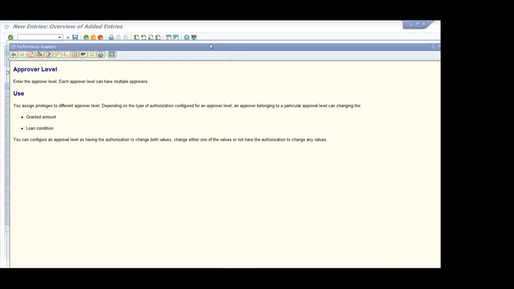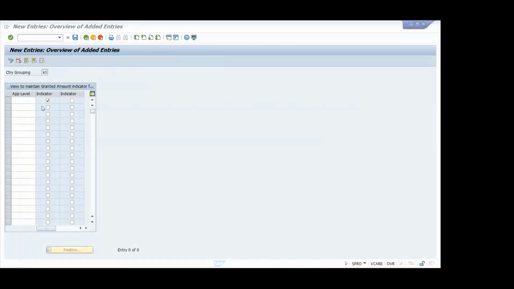So you can configure the approval level, change authorization values, or change either of these, depending upon the granted amount of the loan conditions. That approving authority will be changing that particular amount if you have indicated that in this configuration. So it depends on the requirement of your organization. If you're ticking this indicator, then they can change those things. Okay, you now close it. Nothing much is there other than that. Go back.